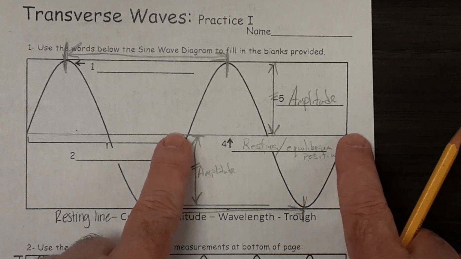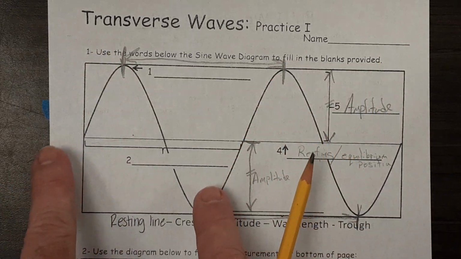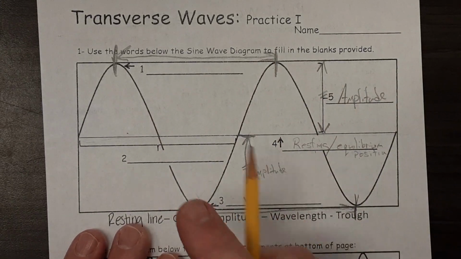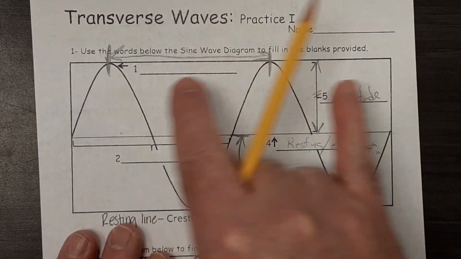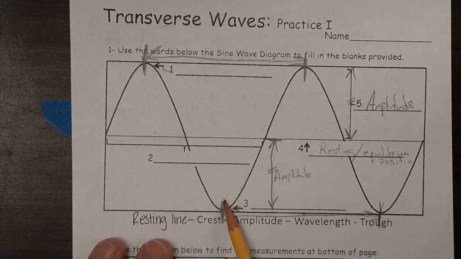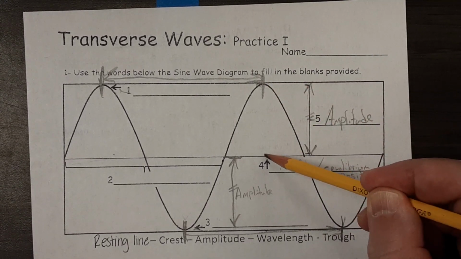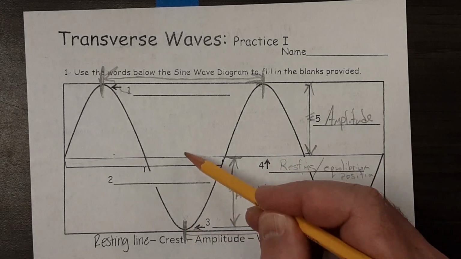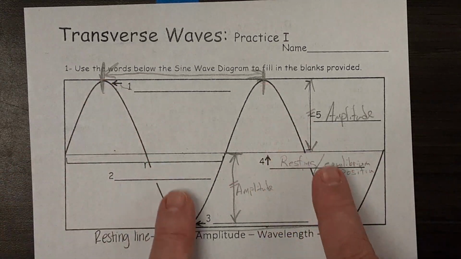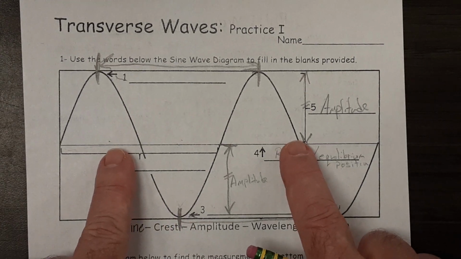What if we go up one spot? That's also one wavelength. So one wavelength, one wavelength, one wavelength, except we've run off of our drawing. But the wavelength in this case is going to be the same. The wavelength doesn't change from one set to the next. So crest, trough, amplitude is from the farthest point away, either the crest and the resting position or the trough and the resting position. The wavelength is the distance from a crest to a crest, or a trough to the next trough, or from any point.